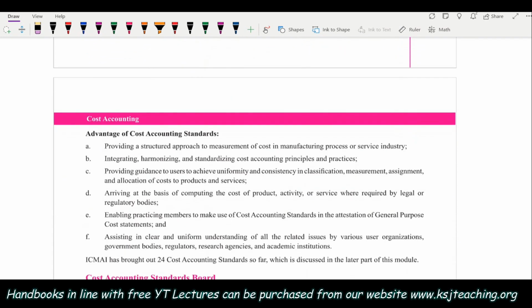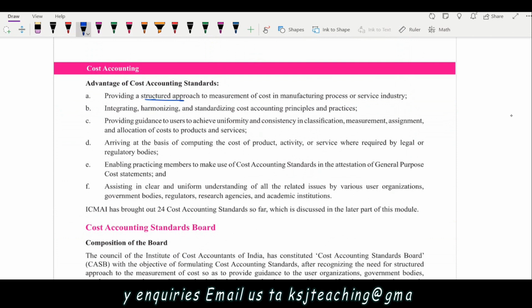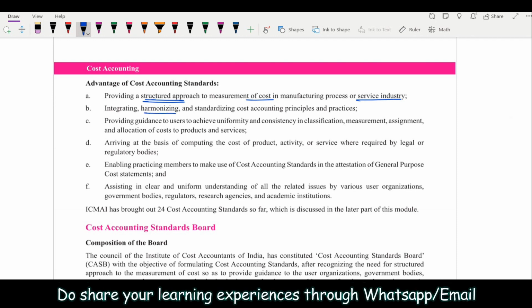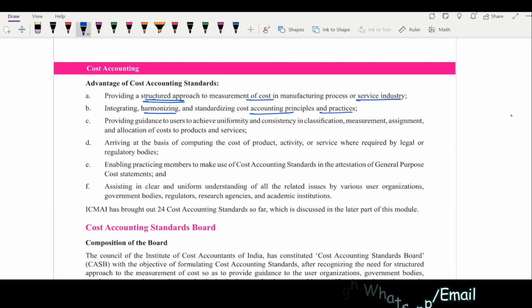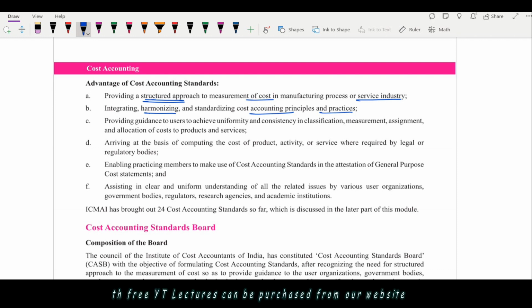So the advantages of the cost accounting standards: obviously they bring uniformity, providing a structured approach to measurement of cost in the manufacturing process or the service industry, integrating, harmonizing, and standardizing the cost accounting principles and practices which were otherwise being interpreted by each individual in his or her own way.